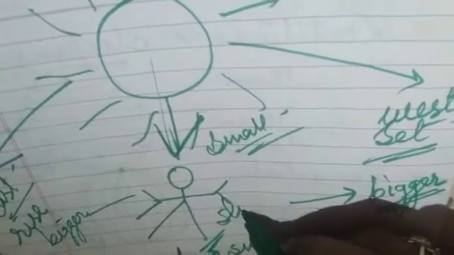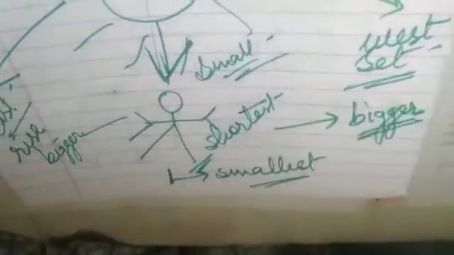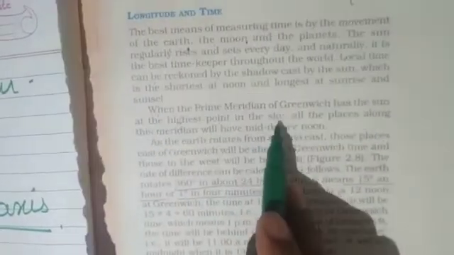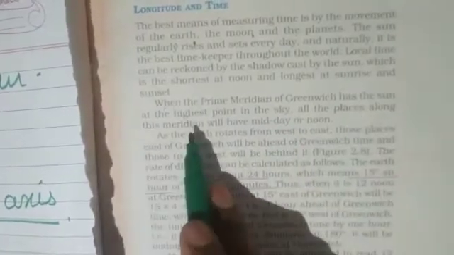Clear? So the sun is the best way to keep the time, by which the shadow is shortest at noon. This shows that when the sun is overhead, the shadow is shortest, and longest at the time of sunrise and sunset. When the prime meridian of Greenwich has the sun at the highest point in the sky, all the places along this meridian will have midday or noon.